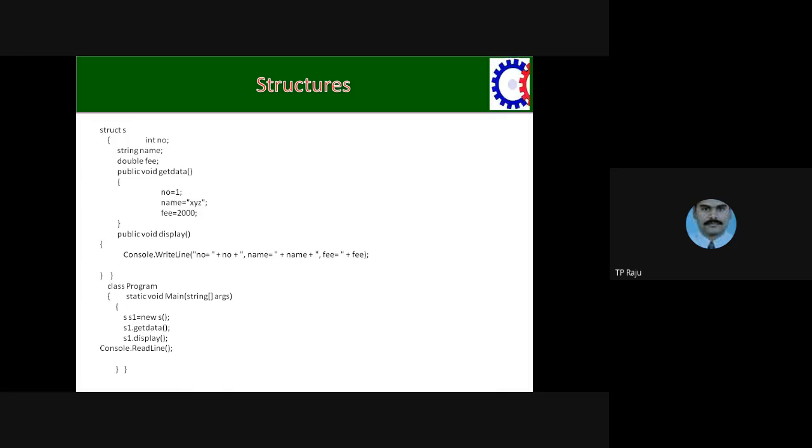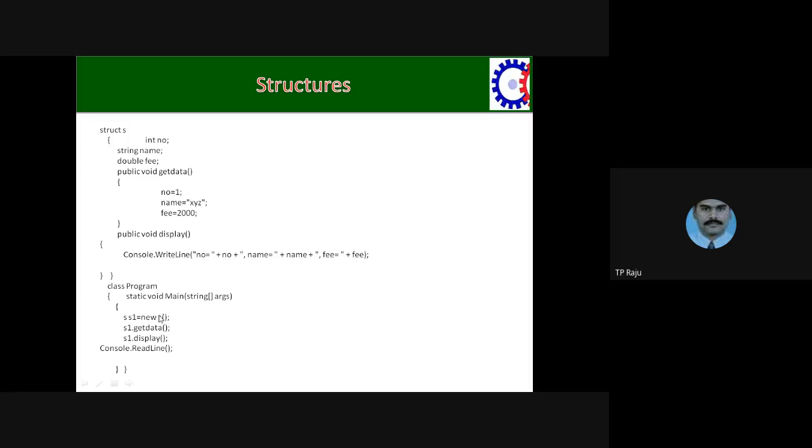In this function, what you are doing? Get data is the function. In this get data function, you are storing the values by writing no equal to 1, name equal to xyz, fee equal to some value. By using display function, you are displaying the values of those members. Means in the main function, what you are doing,